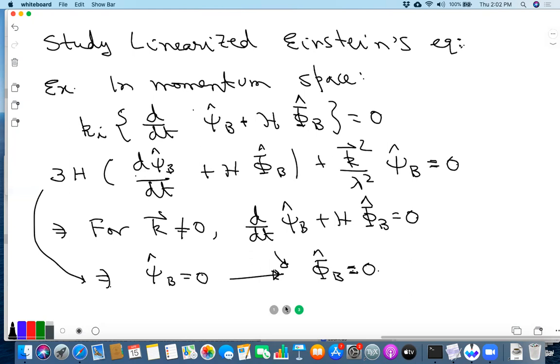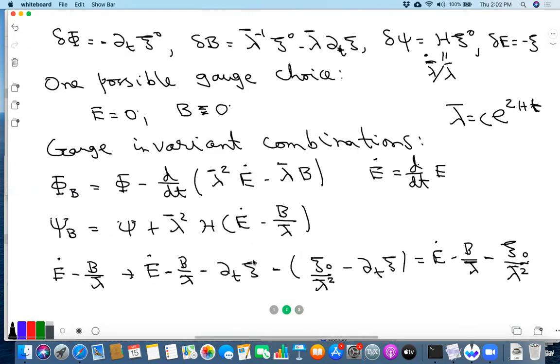And maybe I can now come back to this question that you asked. So here the point is, these are the modes already, and you have already taken into account the change of time coordinate, etc., to find how the modes transform. After this, you don't talk about changing time anymore. Once you set lambda bar equal to c to the 2ht, there is no change in time. Because it's like when you think in terms of transformation of the fields, right?